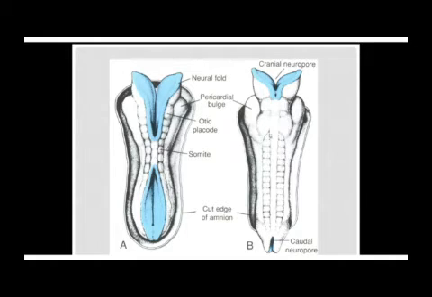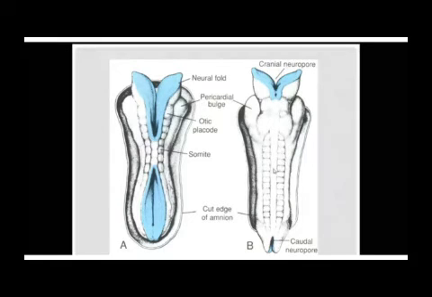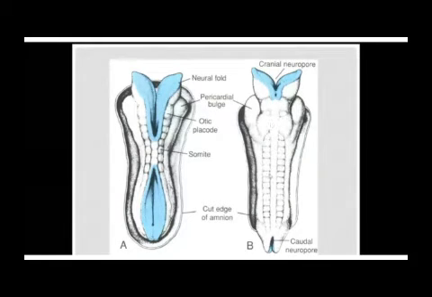And inside it there is a lumen, and then the cells of ectoderm from the neural folds are the ones forming its wall. And this wall is minus the cells of the neural crest which separated. Hope that is very, very clear.